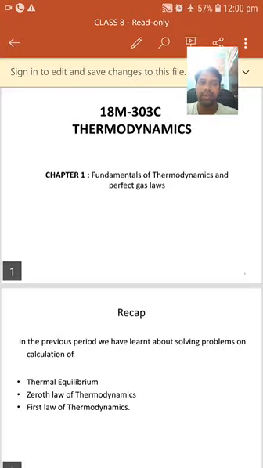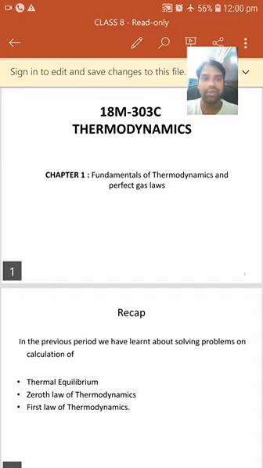Consider two bodies, one at a higher temperature and the other at a lower temperature. Consider the higher temperature one as a hot body and the lower temperature one as a cold body. Fundamentally, heat will always transfer from higher temperature to lower temperature.